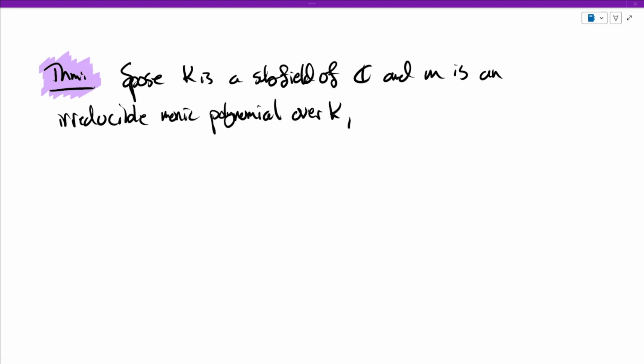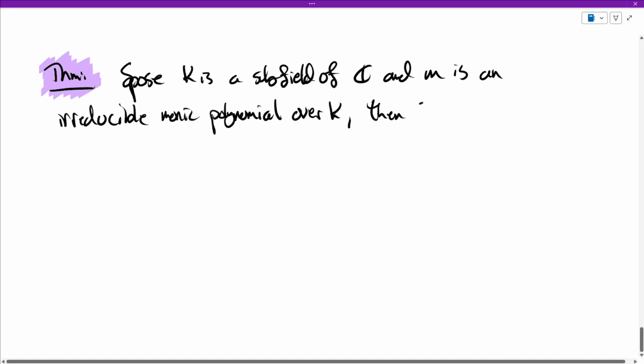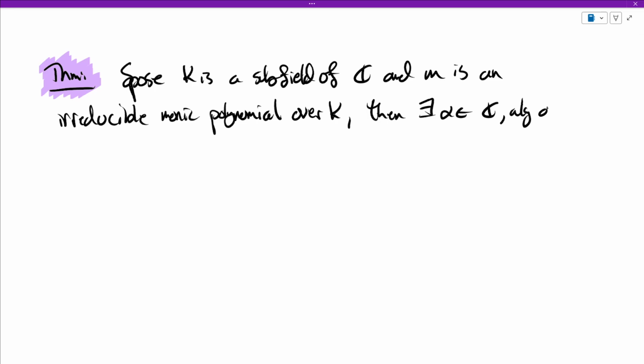So suppose you have a subfield K of C, and you have an irreducible monic polynomial M over it. Then there exists some alpha in C, which is algebraic over K, such that alpha has minimal polynomial M.